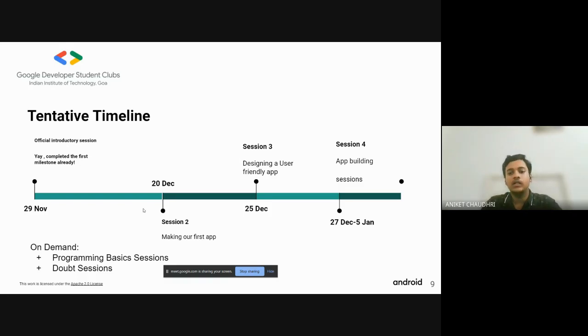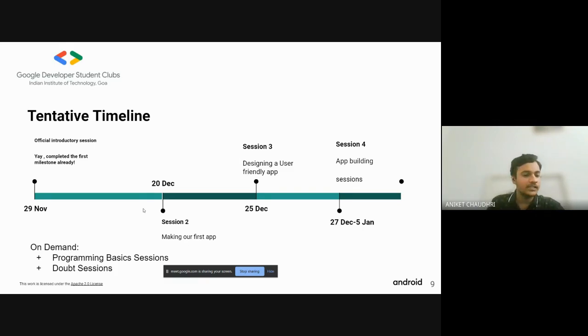At the end of this program, we will have a 10-day duration where all those who are interested will make a single app. The app idea is not decided yet. We will make a single app with facilitators guiding you, and facilitators will also contribute, and that app will be submitted to Google. If Google finds that app interesting, it will be showcased on their social media handles, and all of you will get recognition for that.